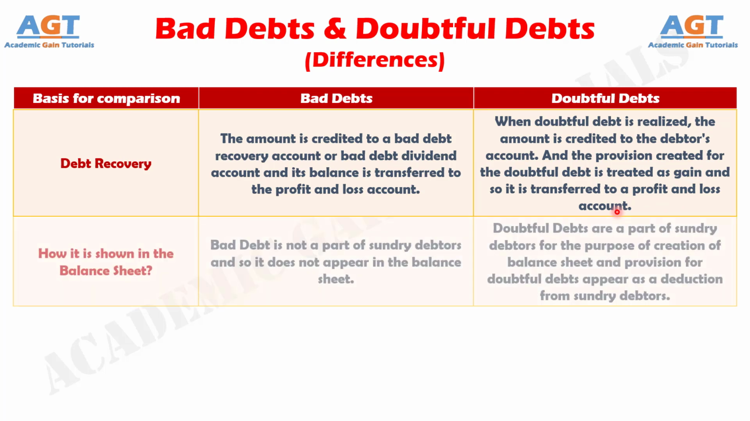And difference number 9. As bad debt is not a part of sundry debtors, it is not shown in the balance sheet of the firm. Oppositely, doubtful debts are a part of sundry debtors for the purpose of creation of the balance sheet, and provision for doubtful debts appears as a deduction from sundry debtors.